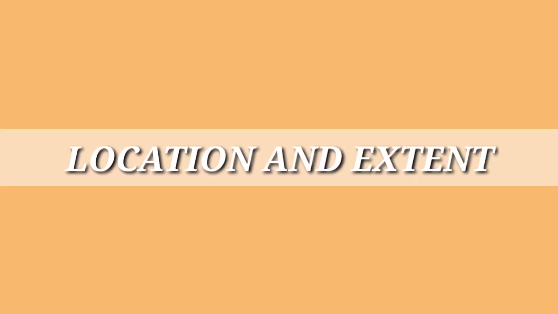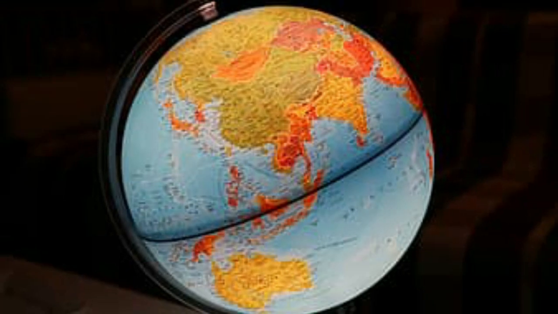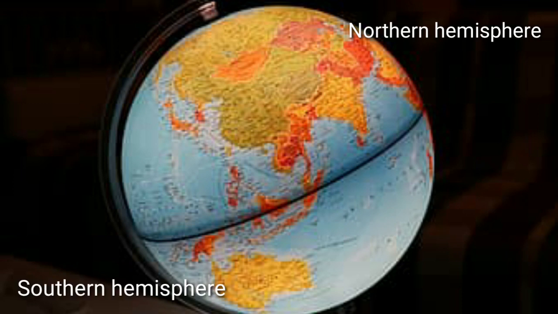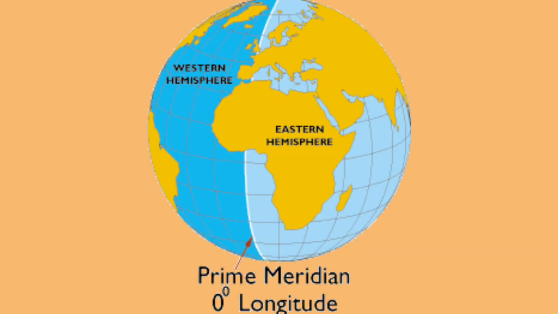So now let's look at the location and extent. Before location and extent, I would like to tell you something. This is the Earth. If we cut the Earth in between horizontally, we will find a top part and a bottom part. The top part is known as the northern hemisphere because it is in the north, and this is the southern hemisphere. In the same way, if we cut the Earth in between vertically, we will find this is the western hemisphere and this is the eastern hemisphere, according to the maps.